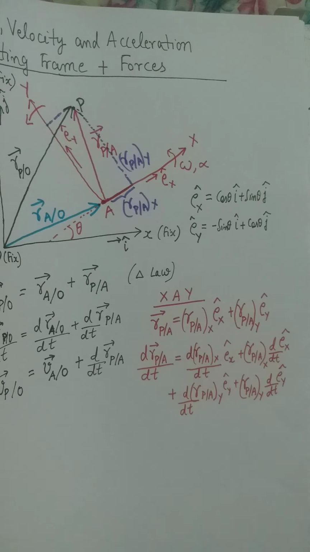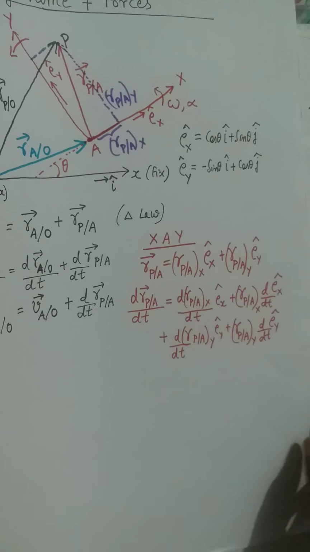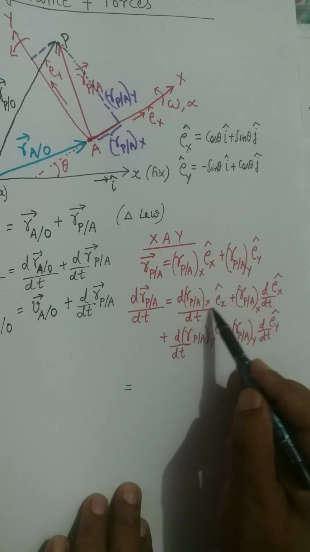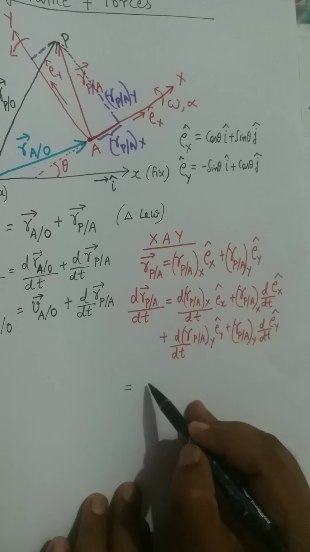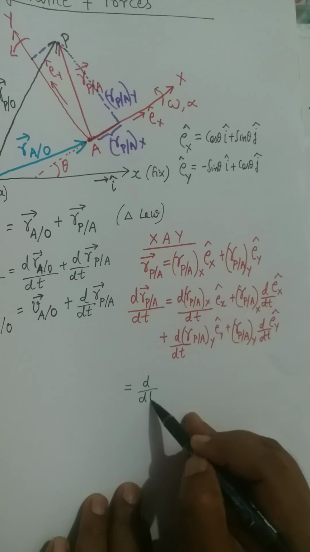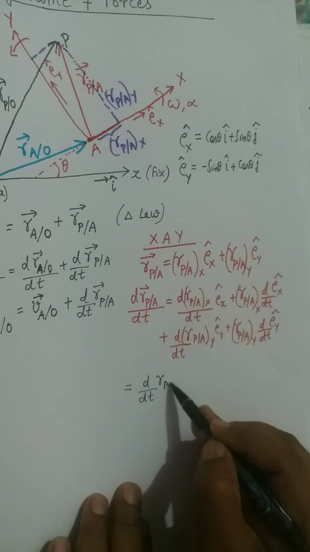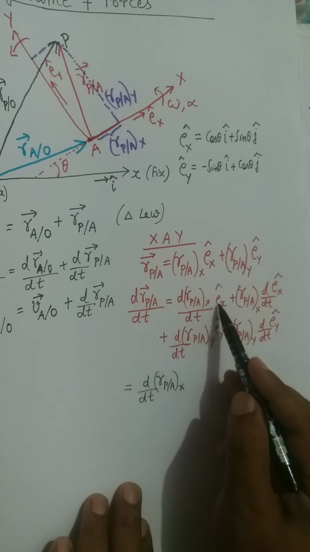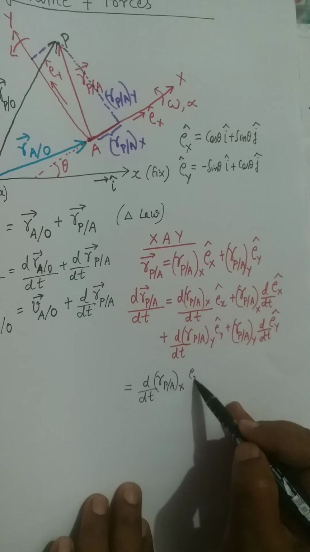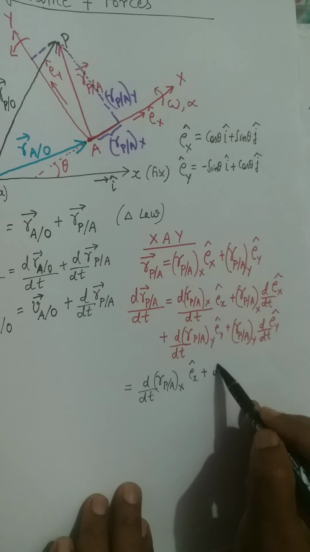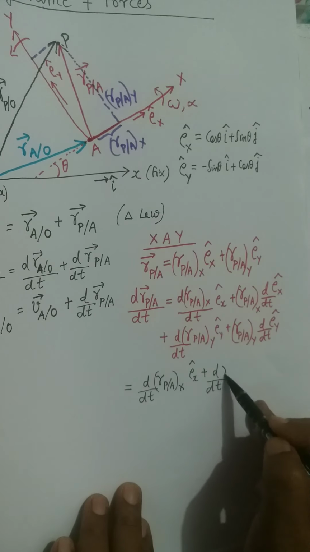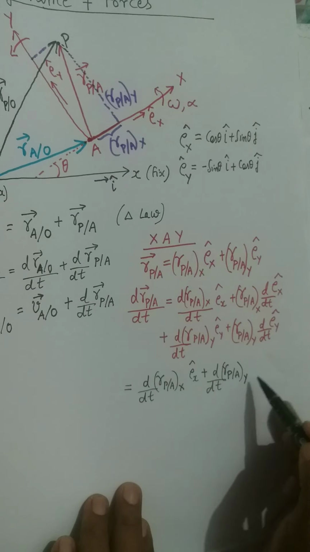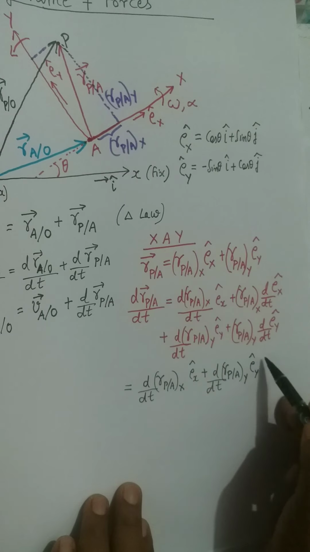Now I will collect these two terms together. So I will write d by dt of r_P/A x and then Ex cap, plus d by dt of r_P/A y and then Ey cap.